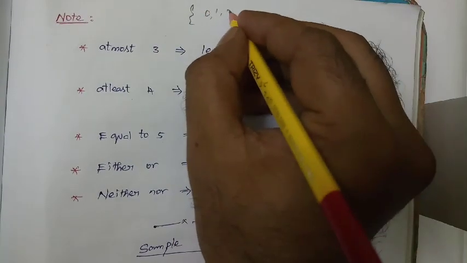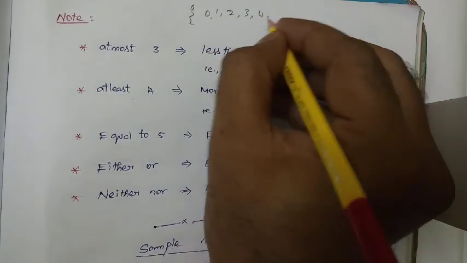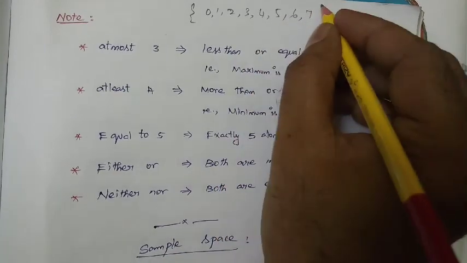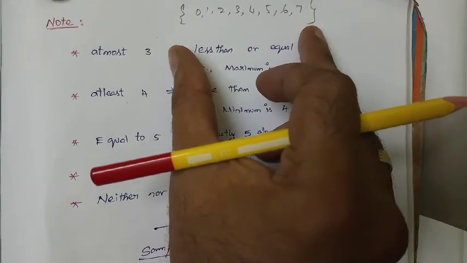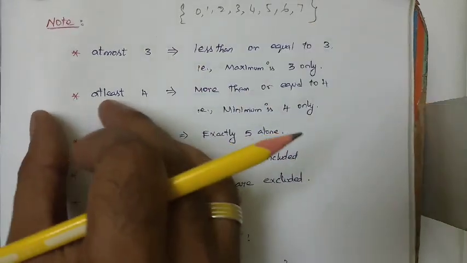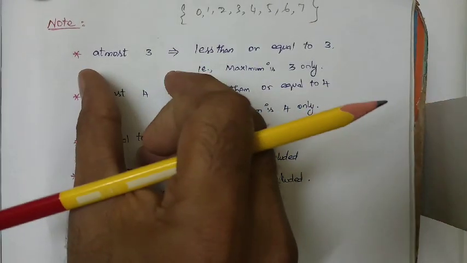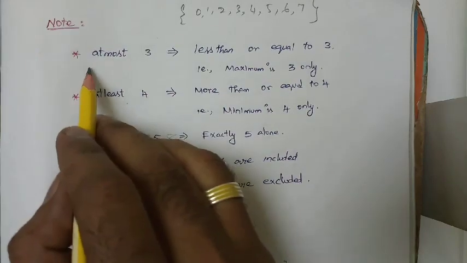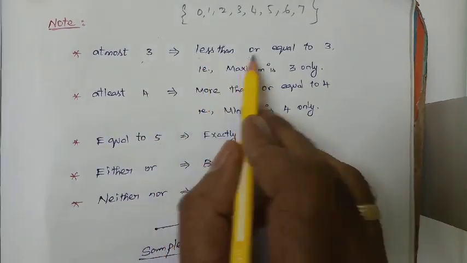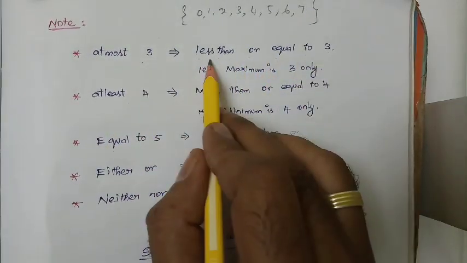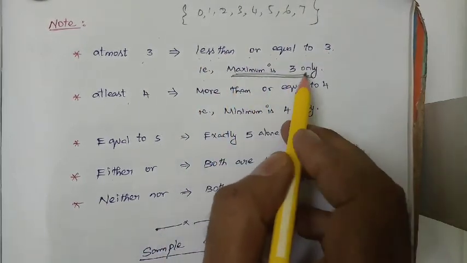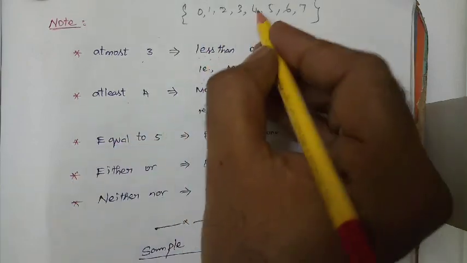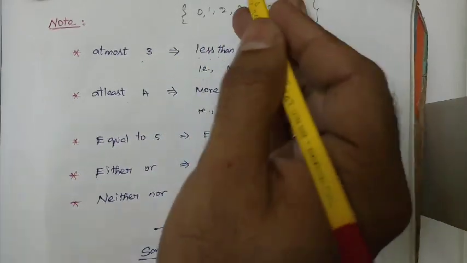1, 0, 1, 2, 3, 4, 5, 6, 7. I'm writing that. This is nothing but the sample space they have given, right? They ask you to find the probability of at most 3. What is the meaning of at most 3? Less than or equal to 3. That is, the maximum is 3 only. That means at most 3 means maximum 3 only and less than 3.